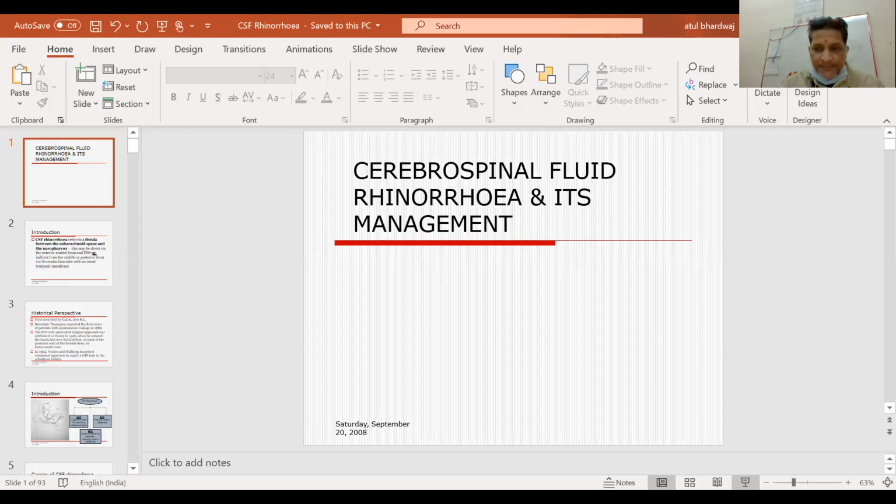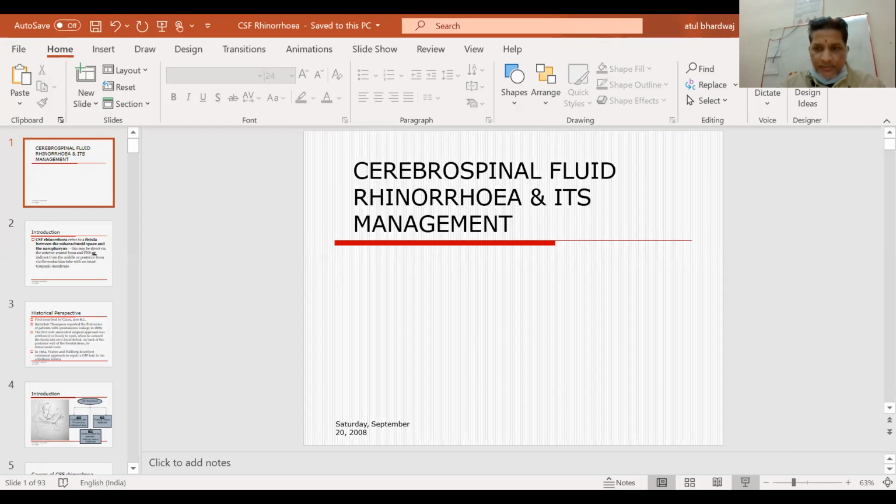And when we start the comparison between various disorders outlined in Ayurvedic texts with their modern counterparts, this will be an important point to discuss. Let me start by sharing today's topic, which is CSF rhinorrhea, or leak of CSF fluid through the nasal cavity. This is called CSF rhinorrhea. Let me enlarge the topic now.